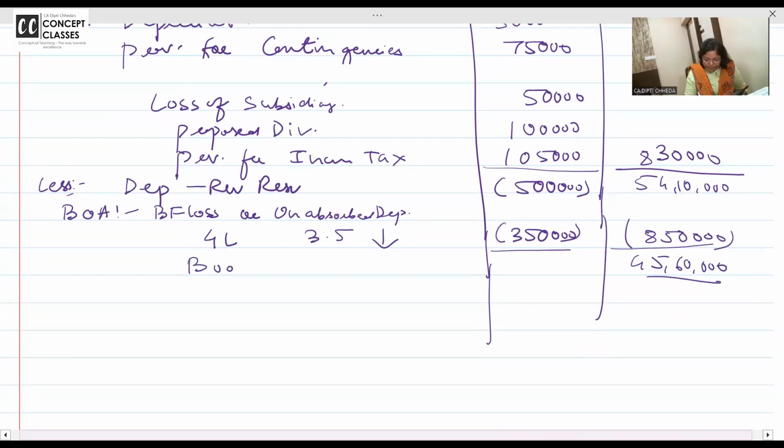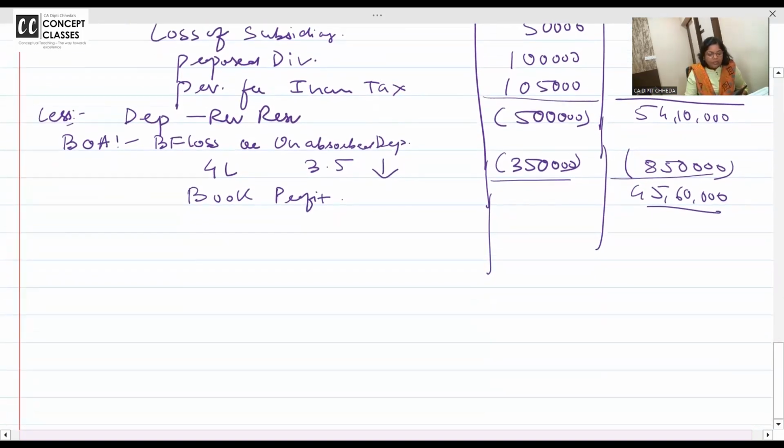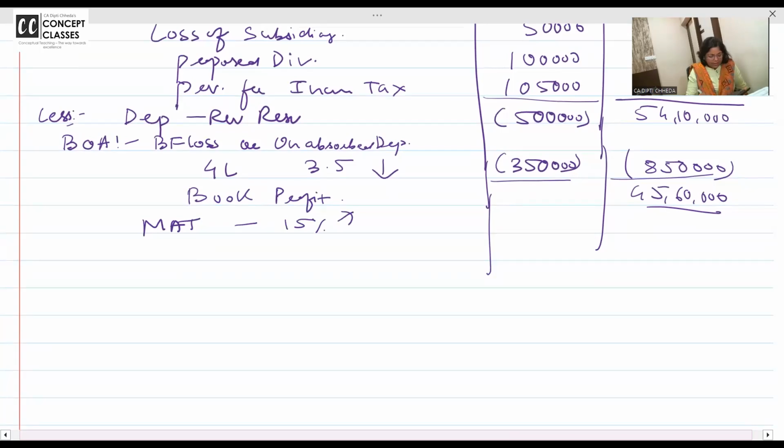Book profit, on which you have to pay MAT. On 45,60,000 you have to pay MAT at the rate of 15%. How much is it coming to? 6,84,000. And on that, surcharge is there.